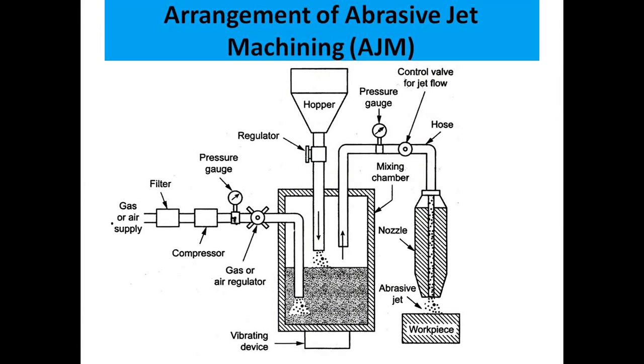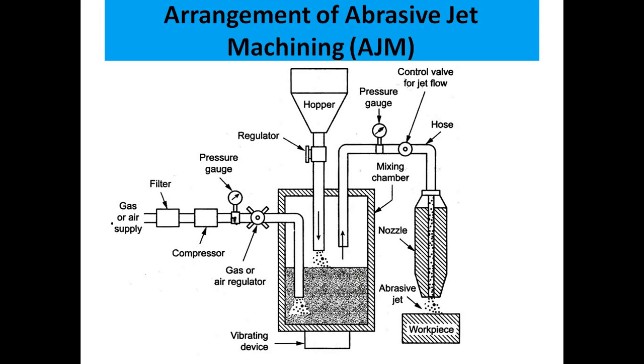First, we are going to supply air or a gas for this process. Second, a filter is being used so that the gas or the air which we are sending to the process is filtered. And the third one, we have a compressor. It compresses the air which we are supplying in. Next, we have a pressure gauge. What is the pressure we need for the operation? We will arrange or set in this pressure gauge.